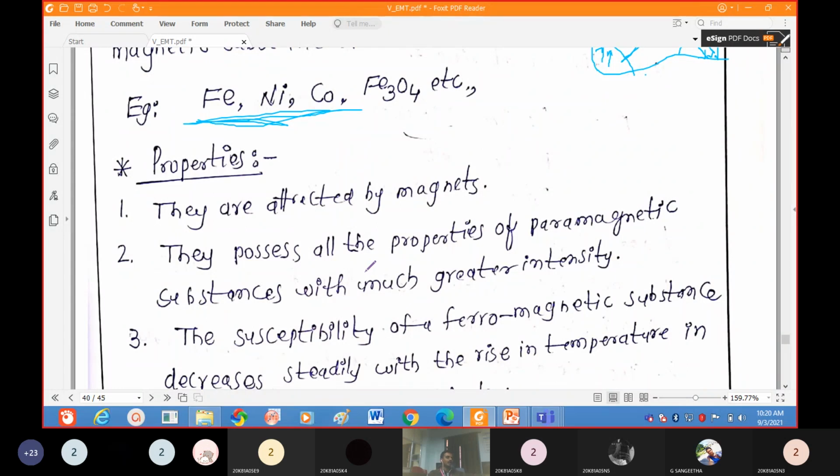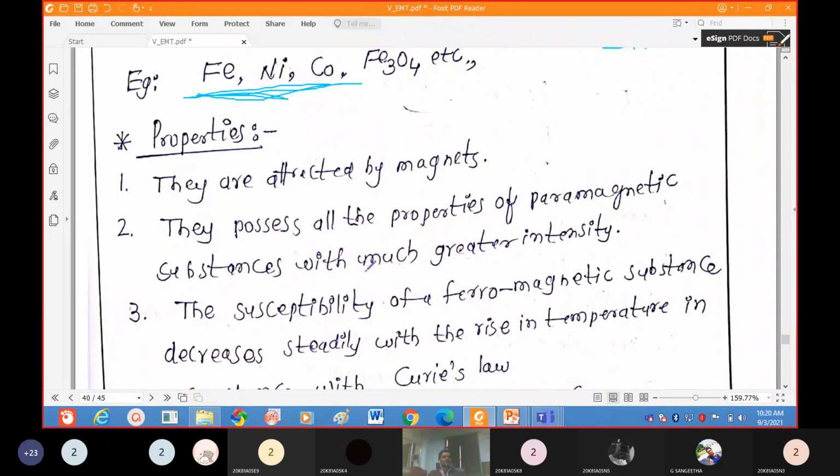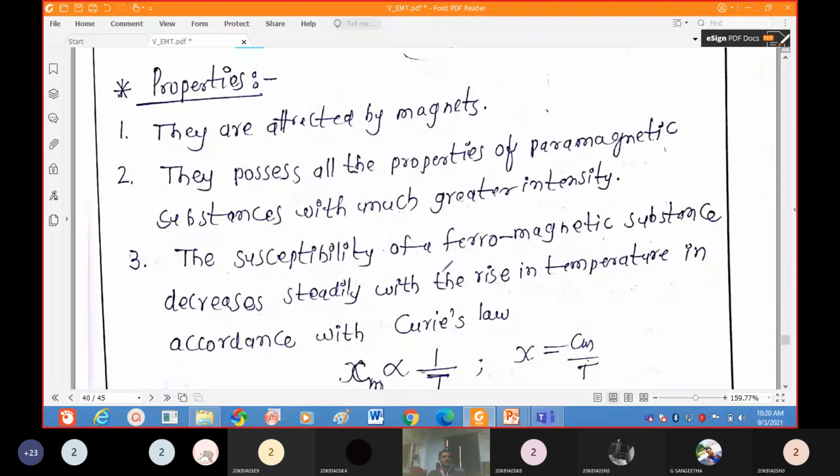That means the values of chi and permeability are very high. The susceptibility of a ferromagnetic substance decreases steadily with a rise in temperature. So ferromagnetic properties depend on the temperature.